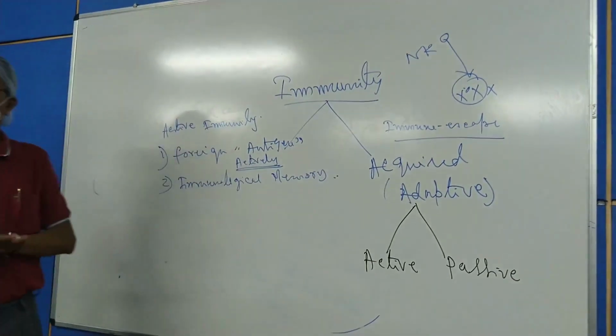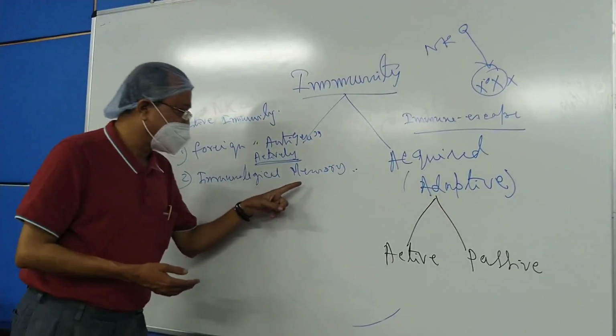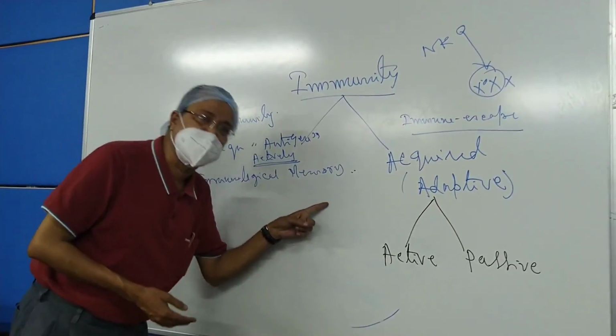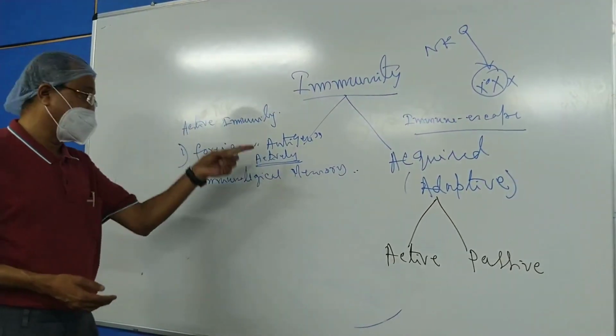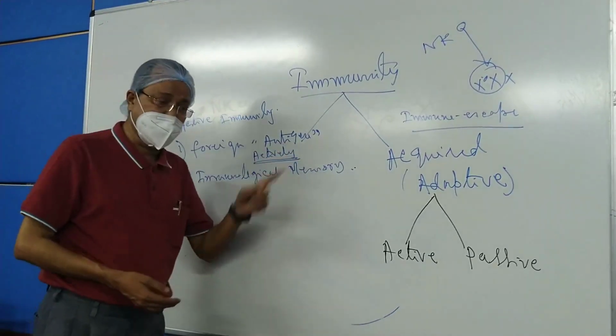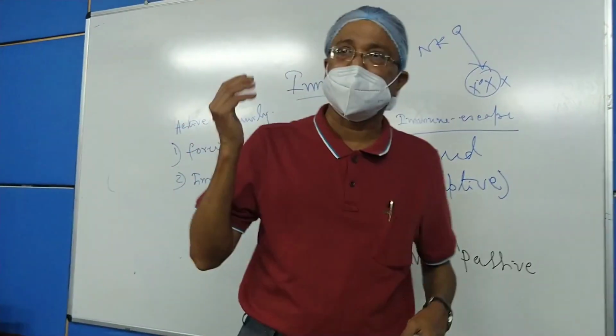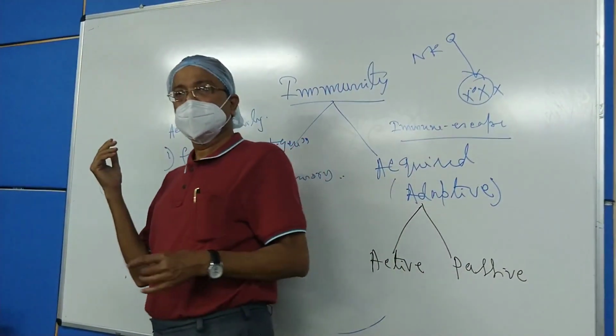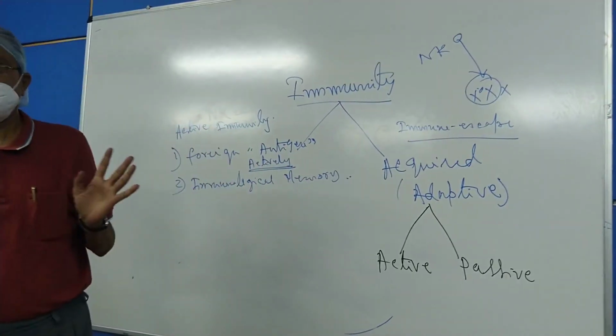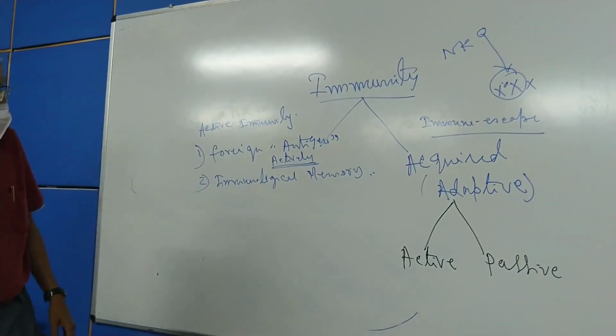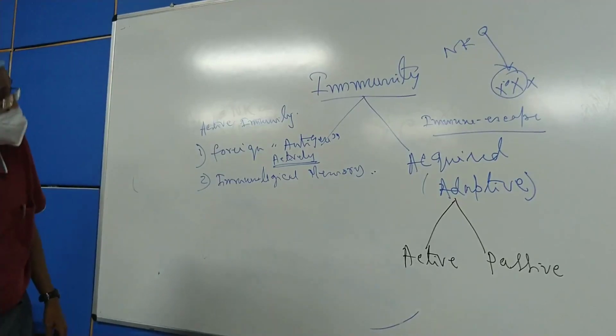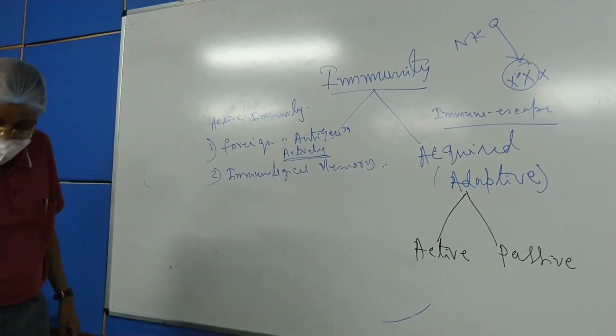Is this clear to you? And that's why there is necessity of development of the memory cells, so that it can identify the foreign antigen and take the necessary steps to kill it. Clear?